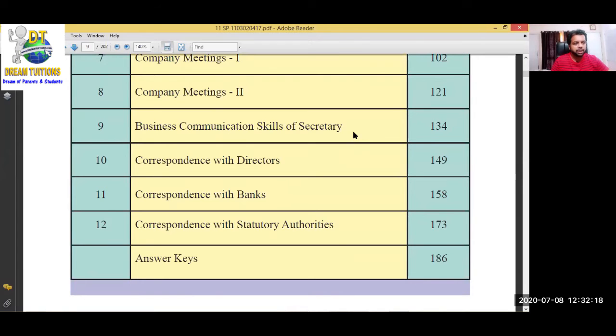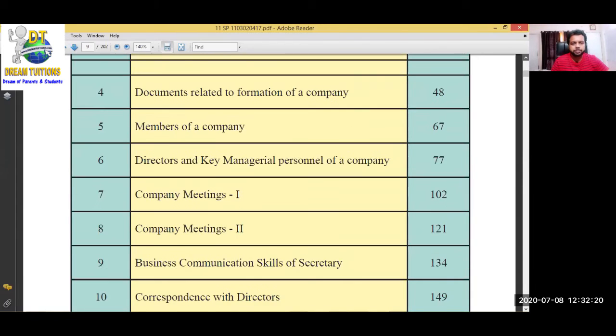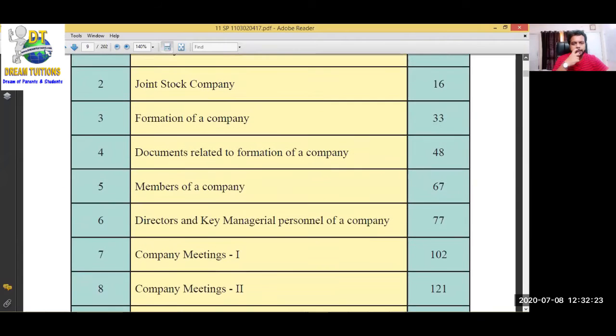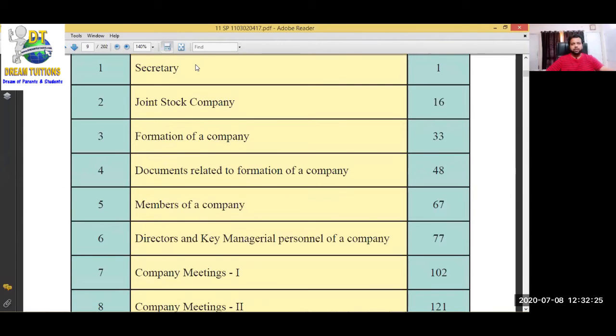Okay, students, now I will explain the index. The name of the first chapter is Secretary. This is the only chapter where they are going to explain different types of secretary. There are different types of secretary: personal secretary, which is the oldest form of secretary, cooperative society secretary, government department secretary, and joint stock company secretary.